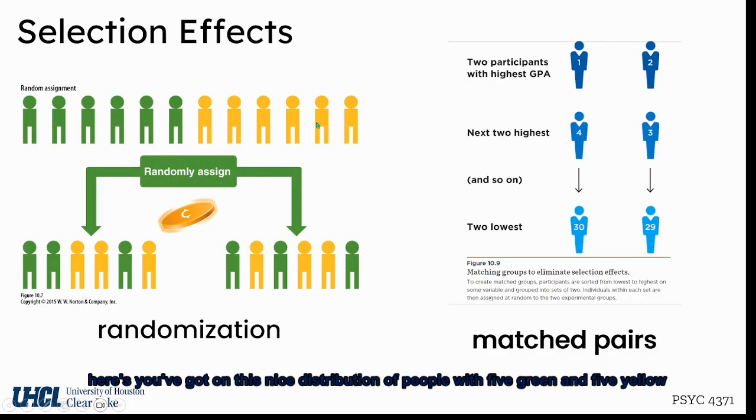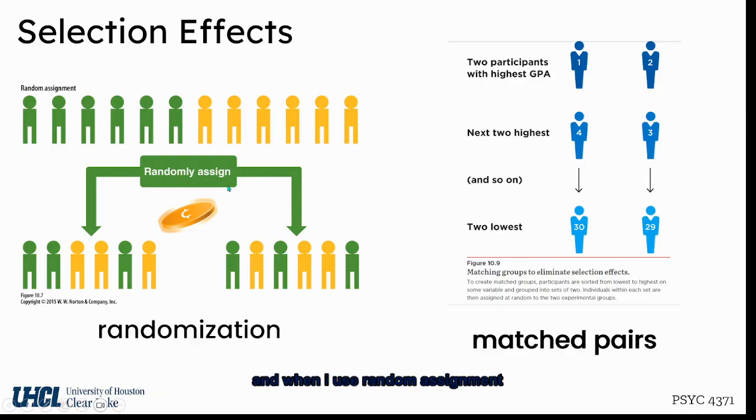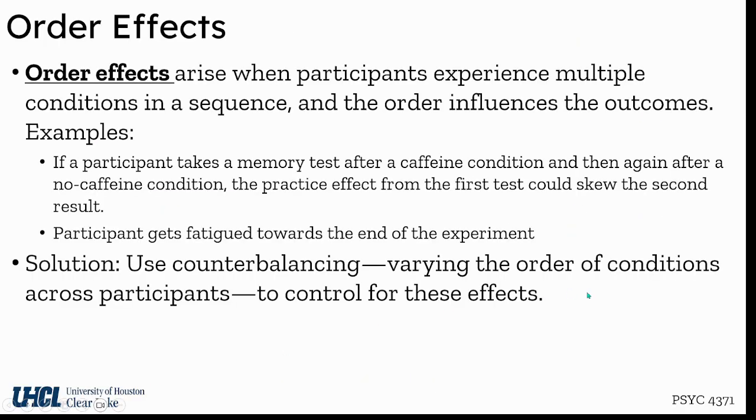Here you've got this nice distribution of people with 5 green and 5 yellow. And when I use random assignment, I'm going to have 3 green, 3 yellow, 3 green, 3 yellow. Over here, I have something called matched pairs. So I'm going to pick my 2 participants with the highest GPA, then the next 2, and so on. And those are a way that I can help control for selection effects.